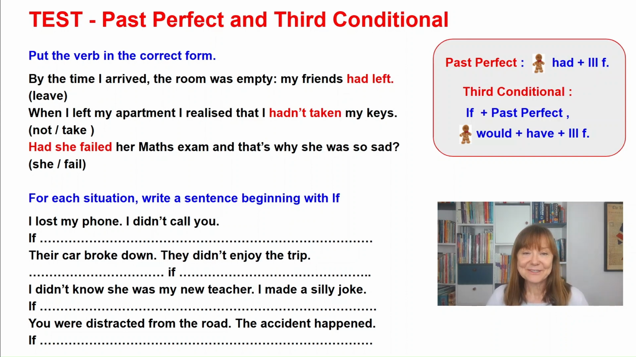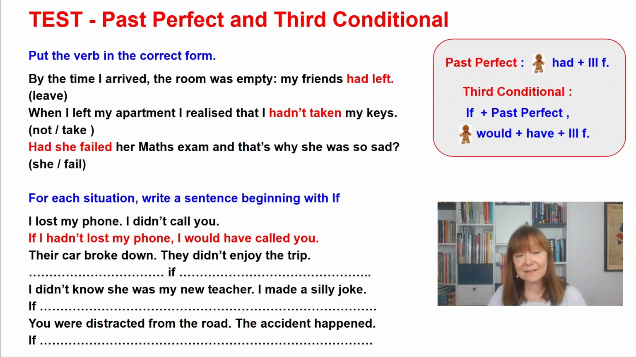And now the third conditional. Please analyze the sentences and just put them in the third conditional sentence. Okay? I lost my phone, I didn't call you. So if I hadn't lost my phone, I would have called you. But unfortunately, I lost my phone, and that's why I didn't call you.